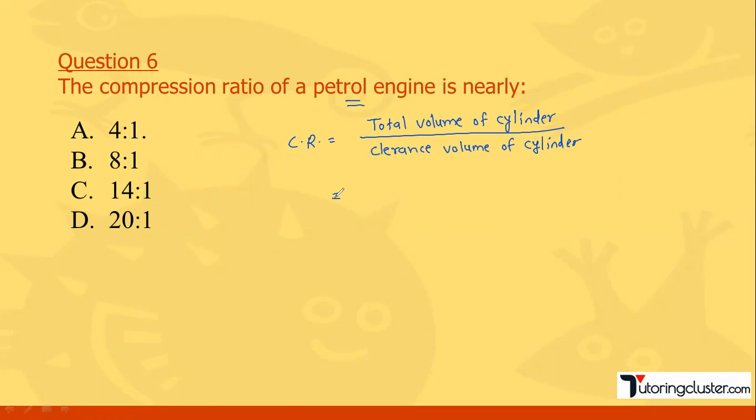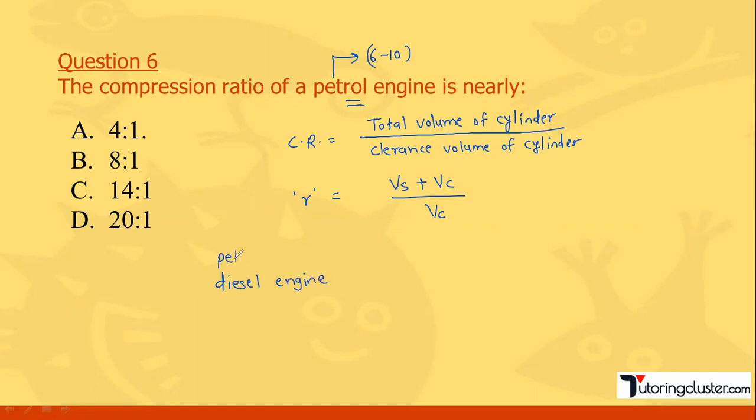So total volume, what is it? Swept volume plus clearance volume, divided by clearance volume, VC. So this is how compression ratio is defined. Please remember the definition. In case of a petrol engine, the range is generally 6 to 10. And in case of diesel engine, let me note down.